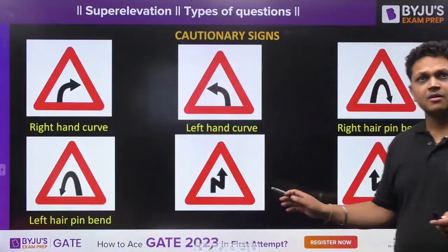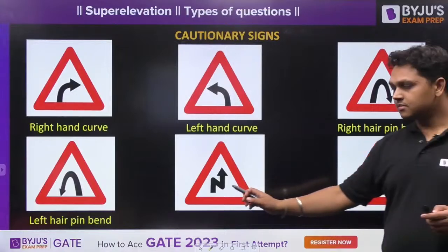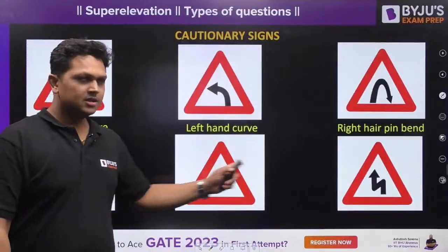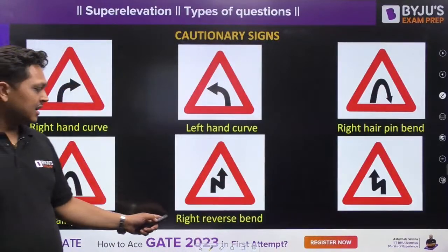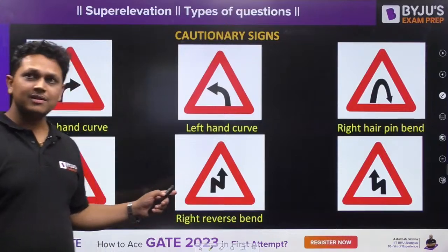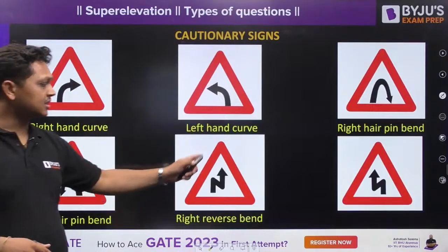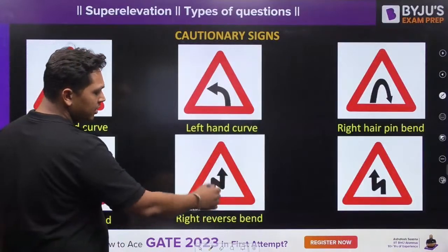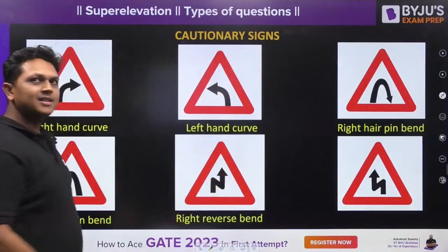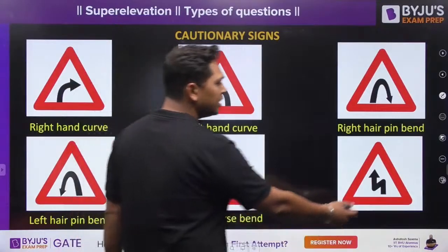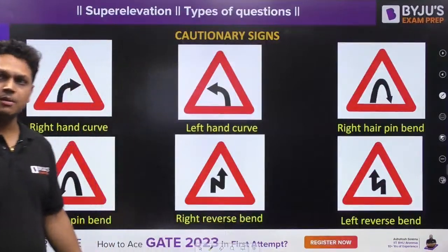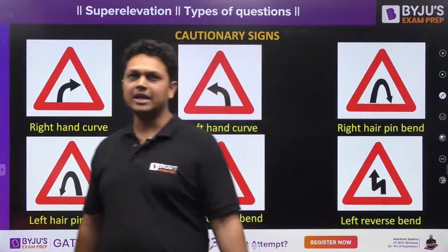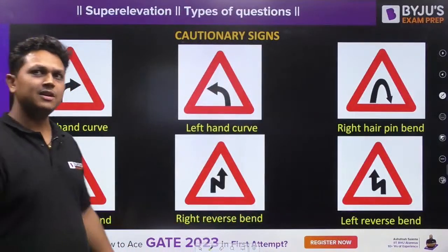What is this? This is zigzag. So this is a right reverse bend. Whenever you have a zigzag road towards the right, exactly this shape, then you will find this kind of sign. If there is a zigzag road towards the left, then this kind of sign will be found. These are referred to as the right reverse bend and left reverse bend.